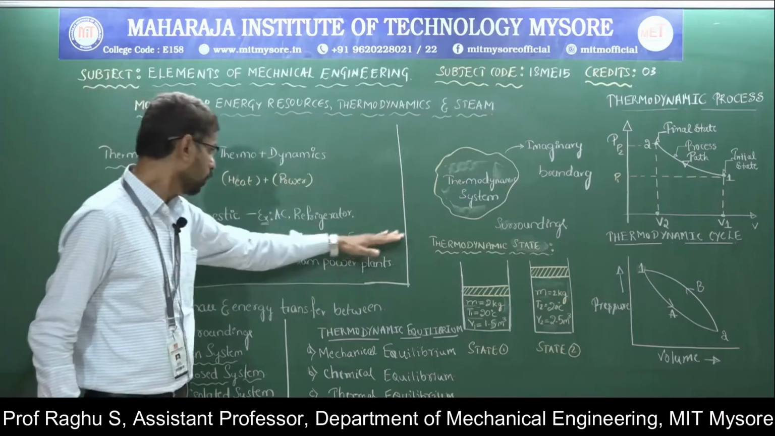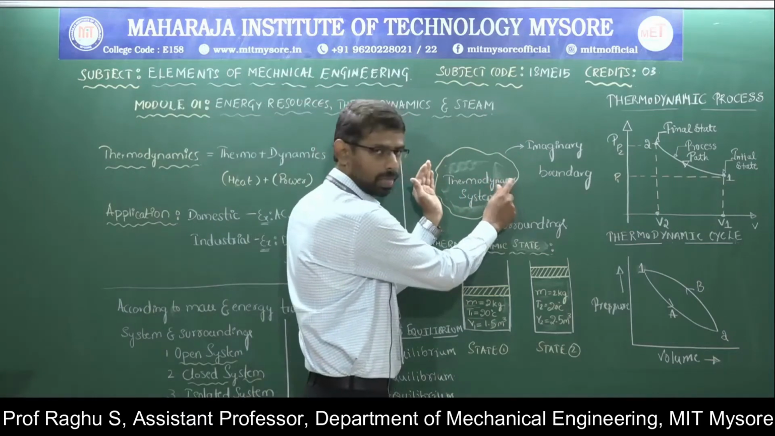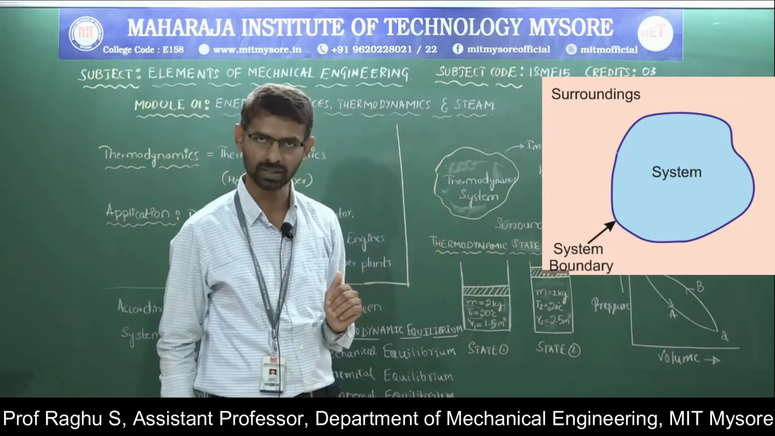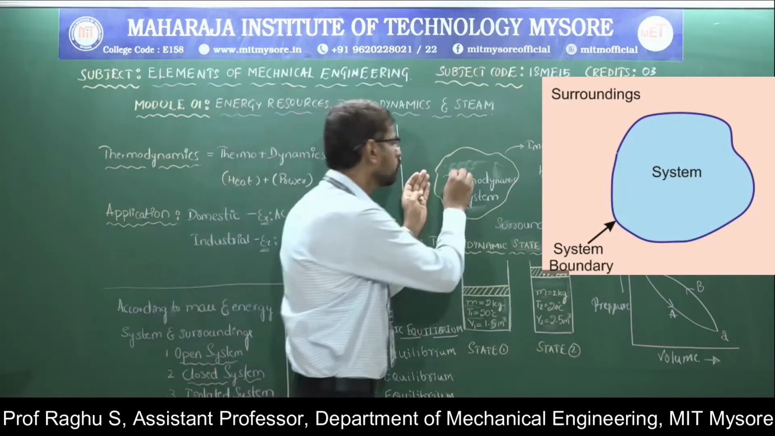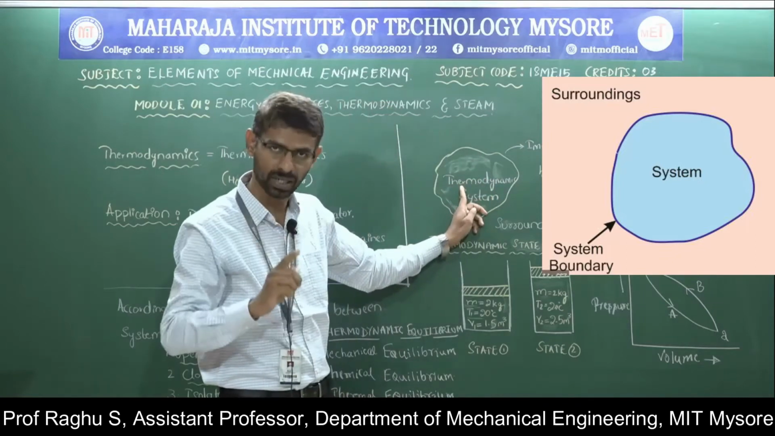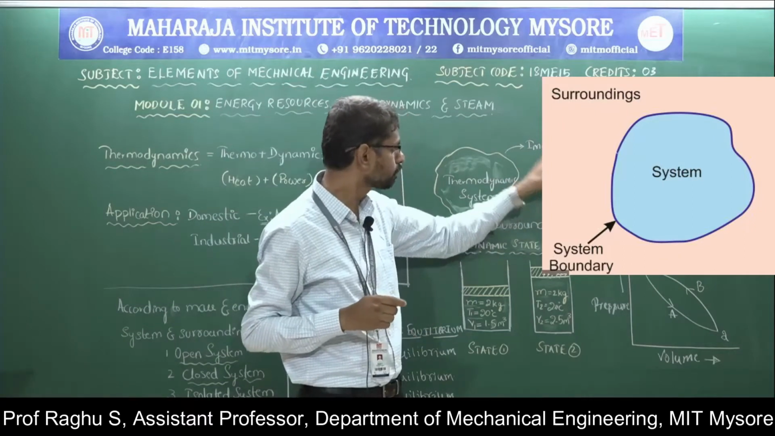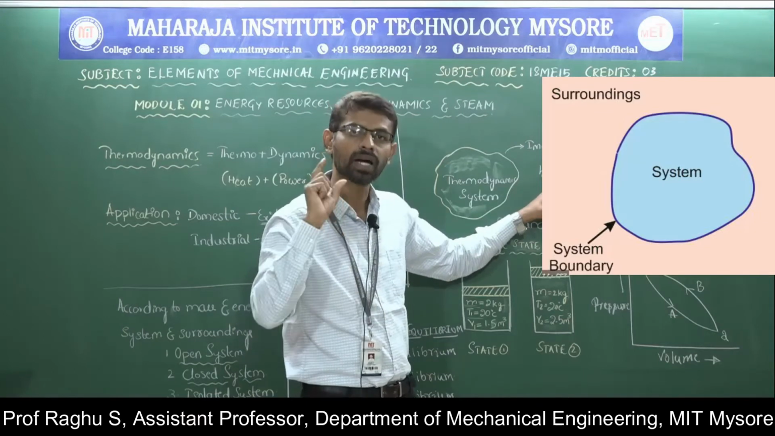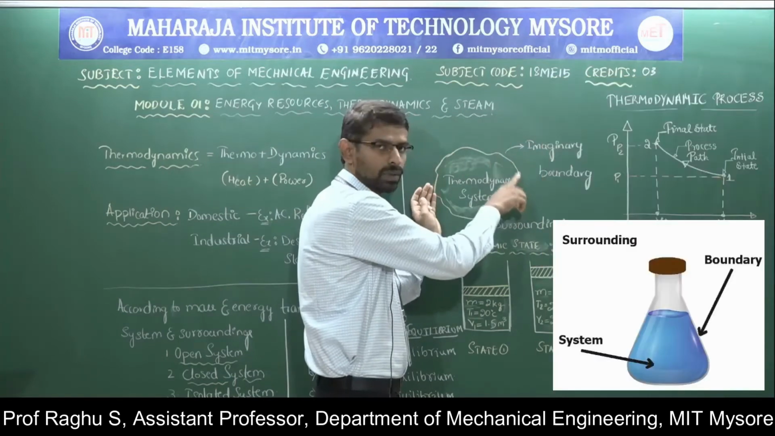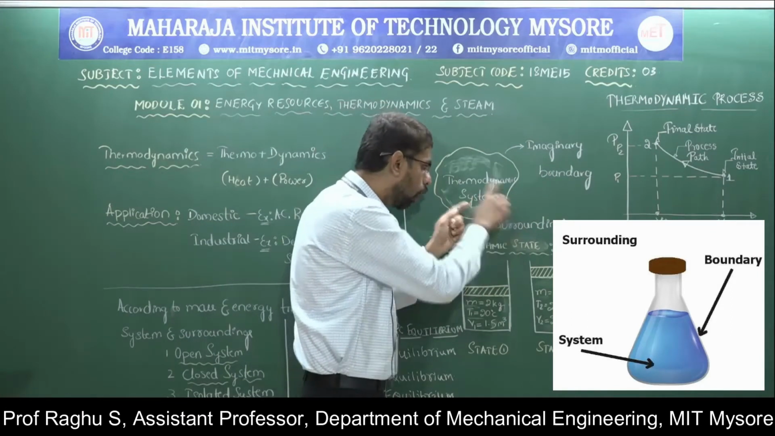A thermodynamic system is a specific portion on which our attention is focused for thermodynamic study. Next, coming to the boundary: the boundary is the real or imaginary surface which surrounds the system. Next, the surroundings: the region outside the system is called the surroundings.